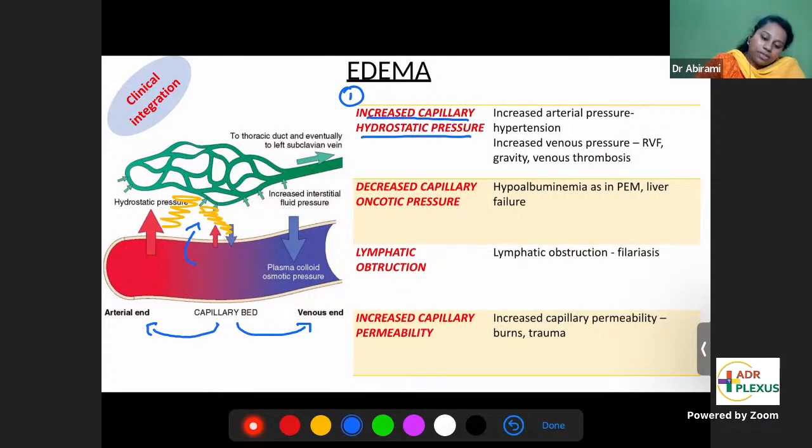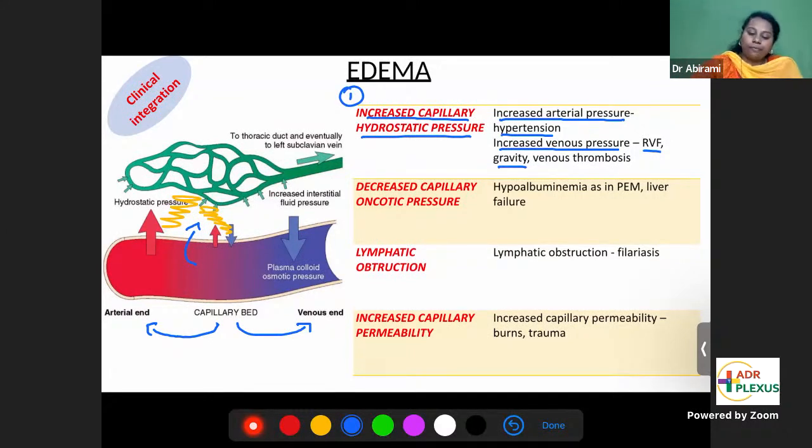So look at the causes. Increased arterial pressure. When can you have more pressure in the arteries? Hypertension. Or increased venous pressure. When can you have more pressure in the veins? Right ventricular failure. Gravity. When you stand for a long time, venous pressure increases. That's why you have edema when you hang your legs for a long time, in a long distance travel.